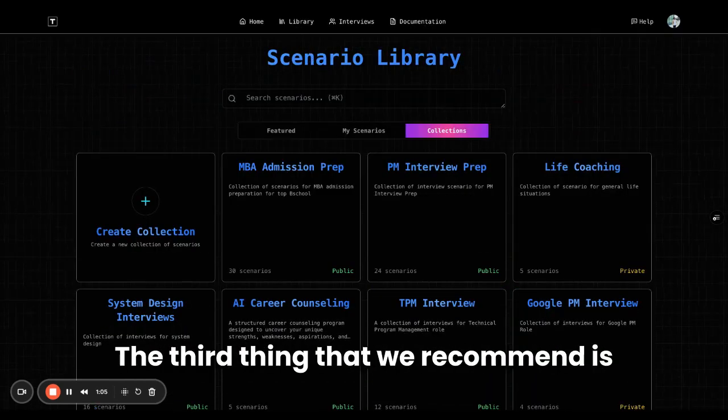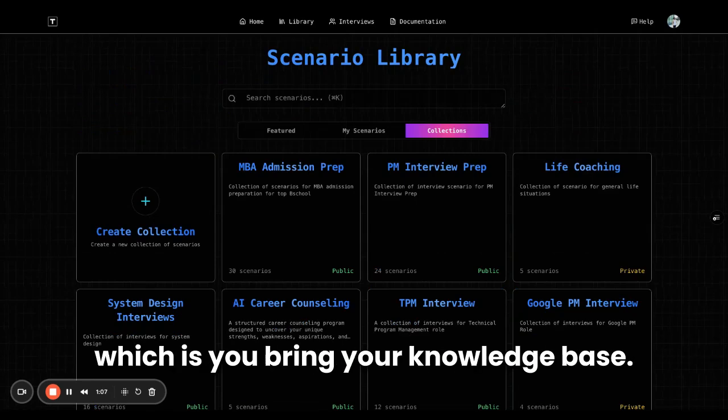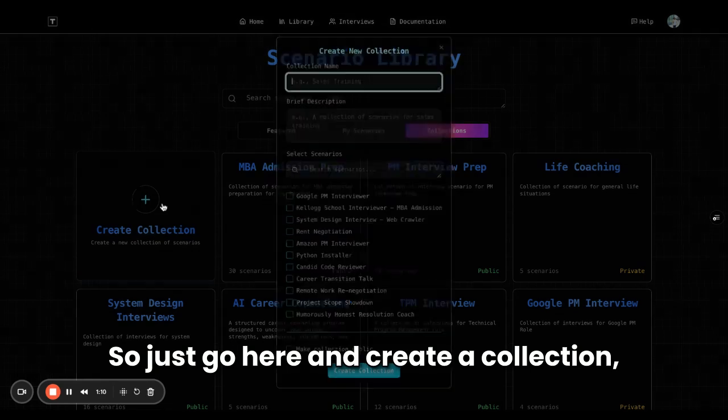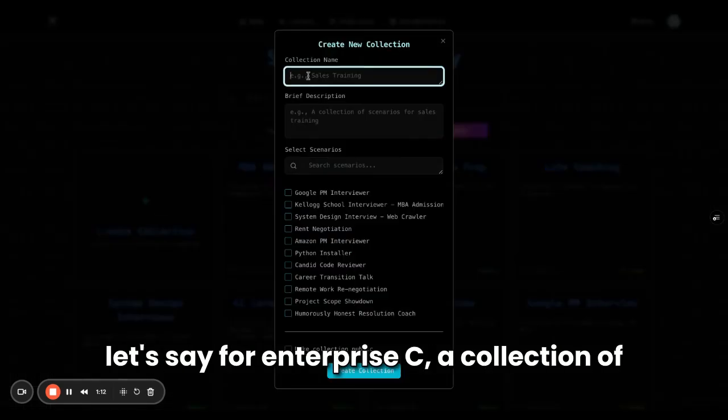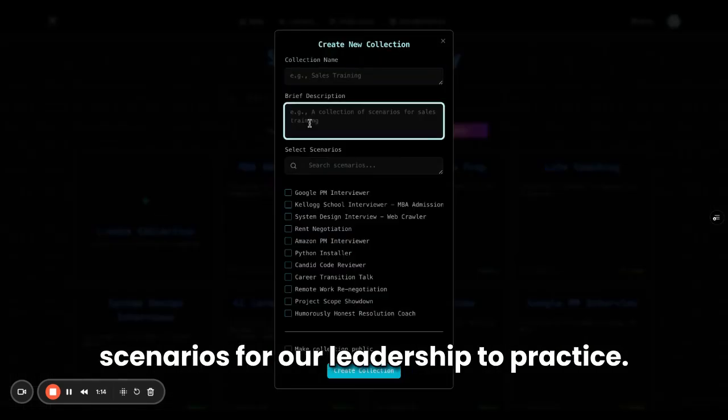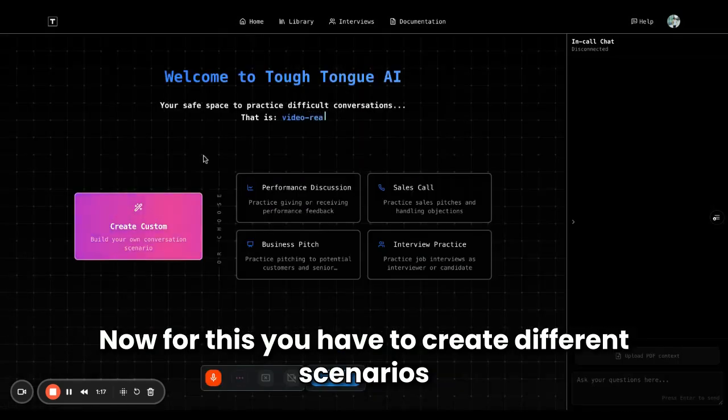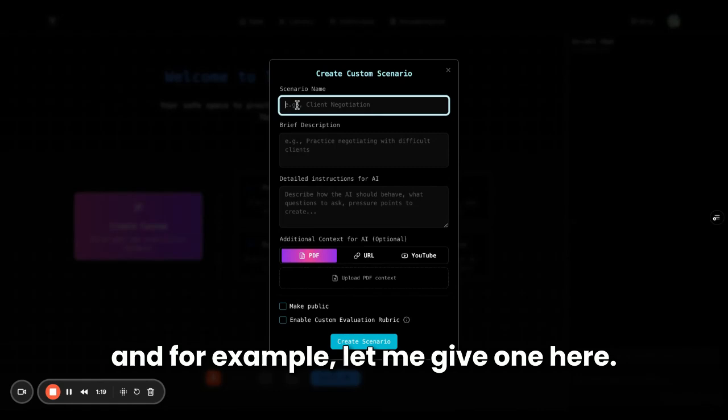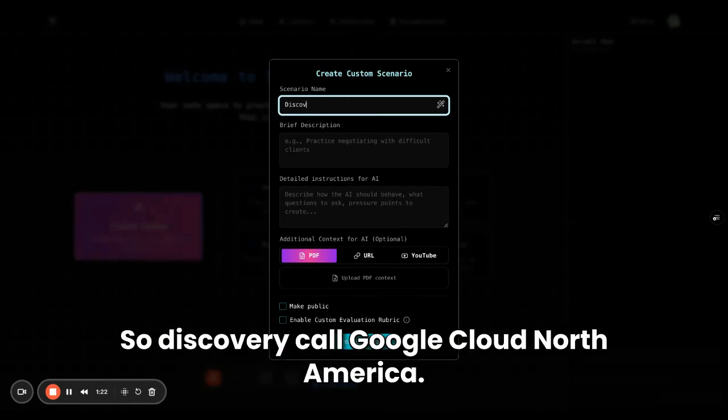The third thing that we recommend is that you create your own collection here, which is you bring your knowledge base. So just go here and create a collection, let's say for enterprise C, a collection of scenarios for our leadership to practice. Now, for this, you have to create different scenarios. And for example, let me give one here. So discovery call, Google Cloud, North America.